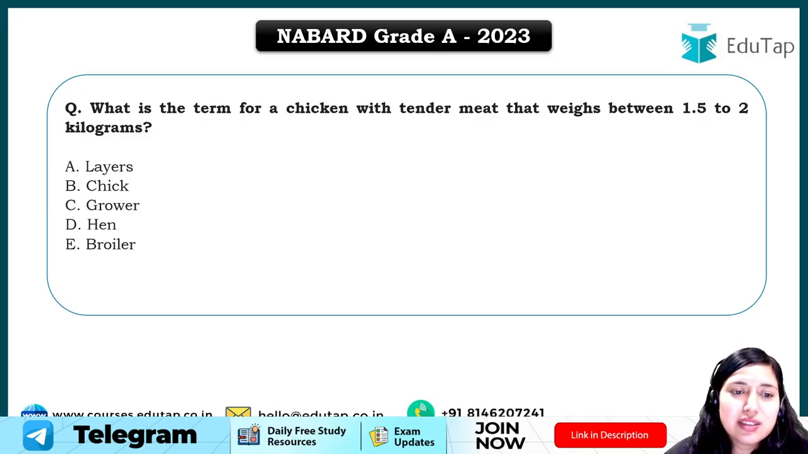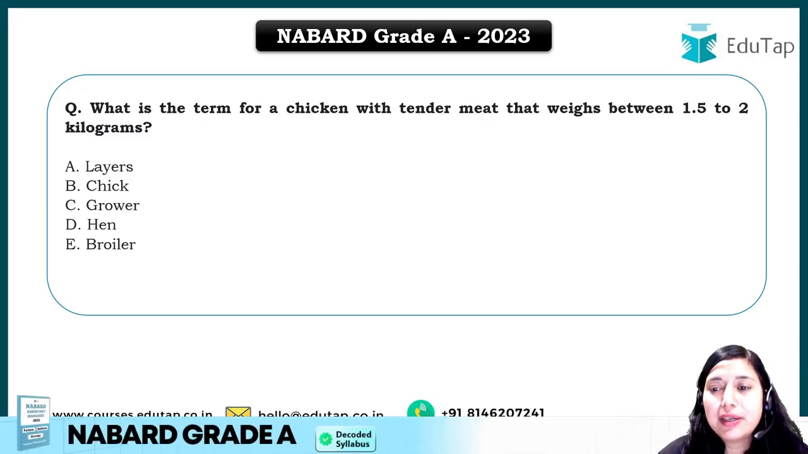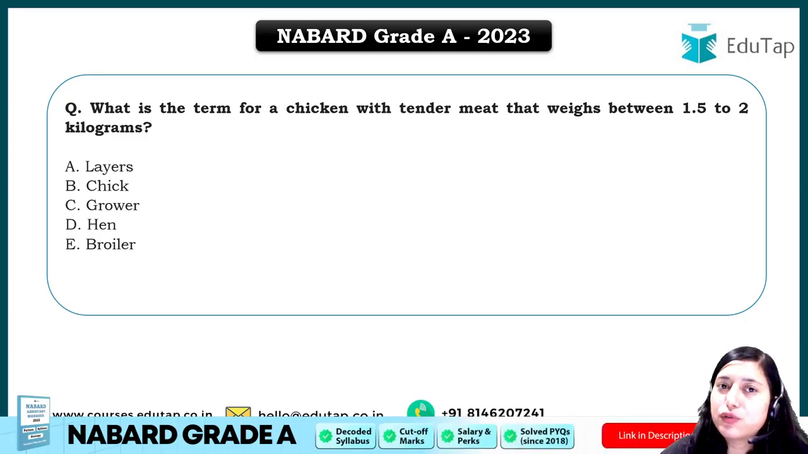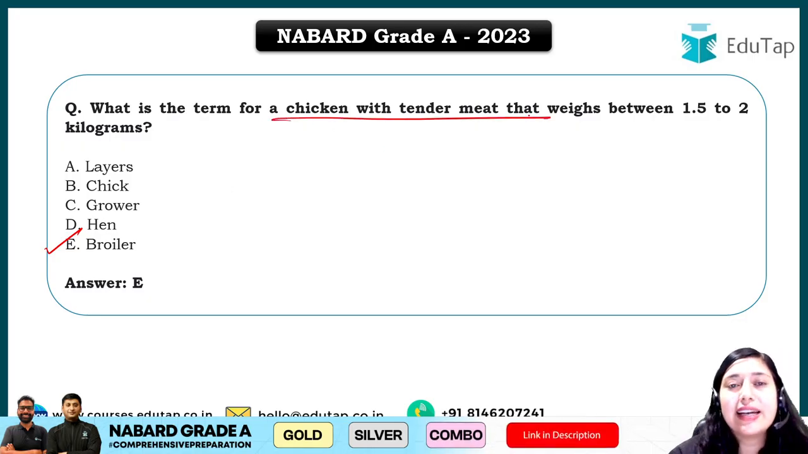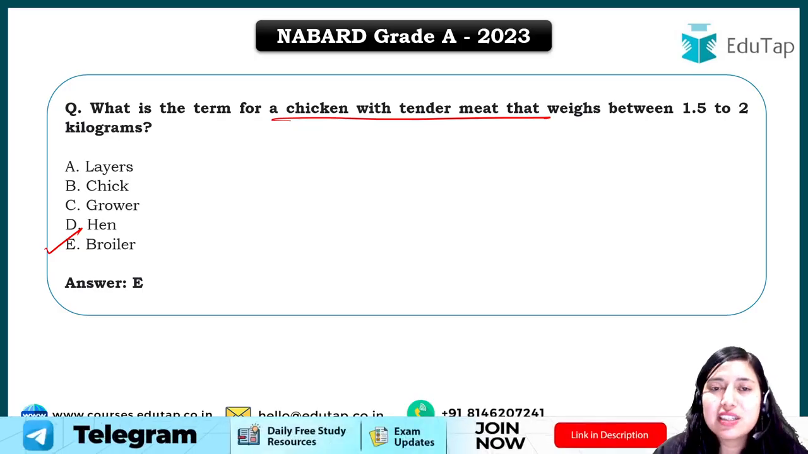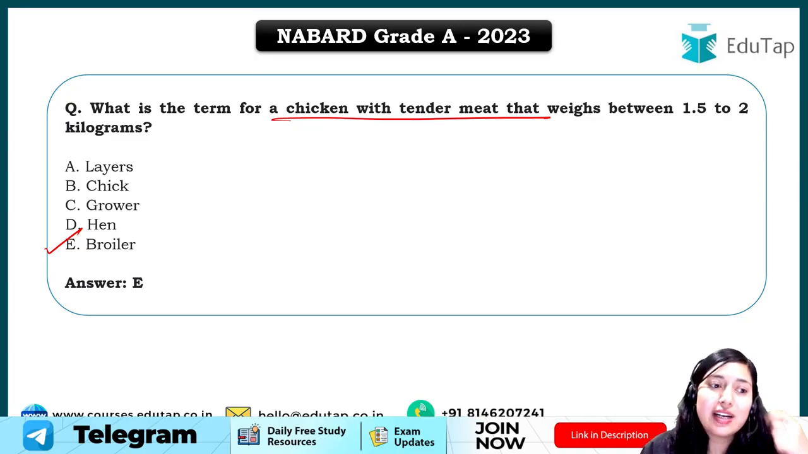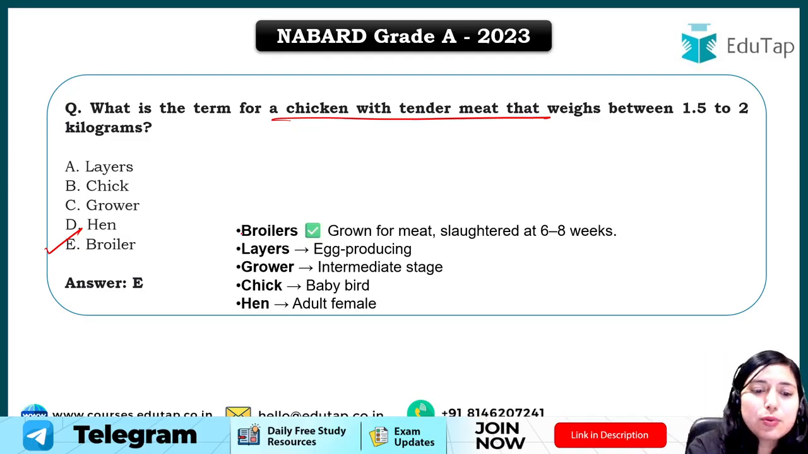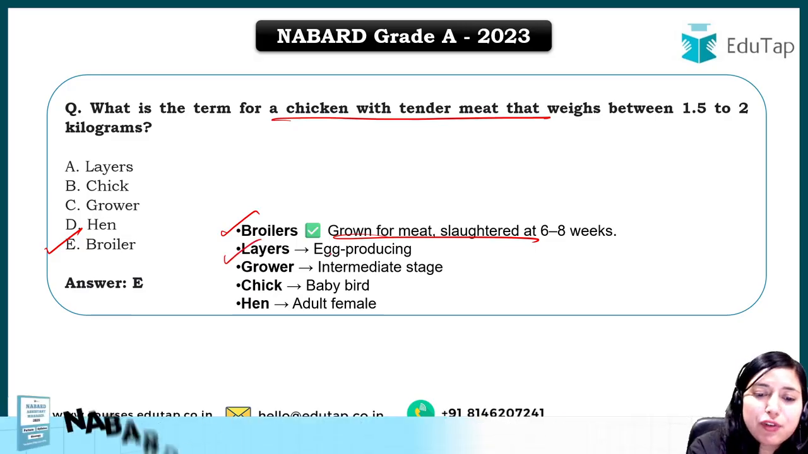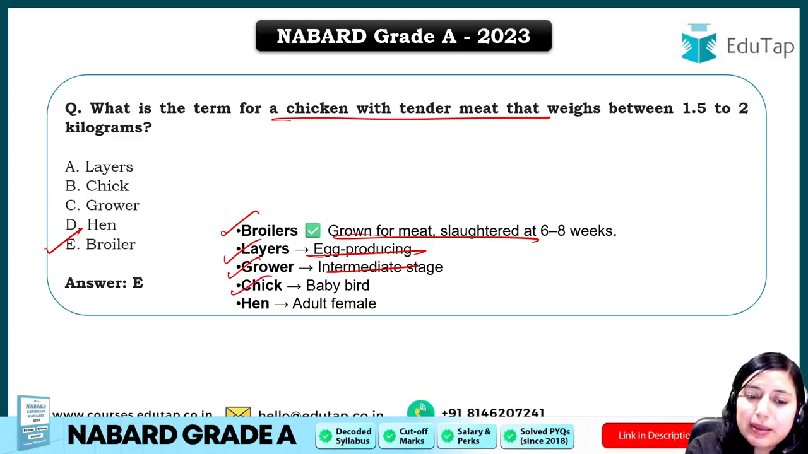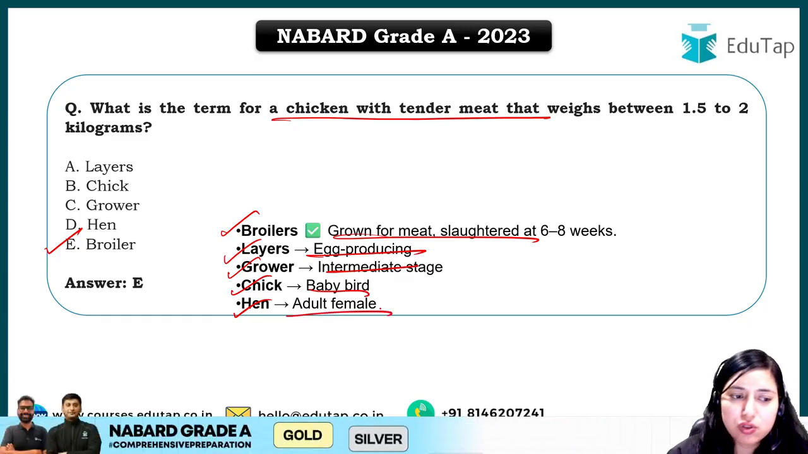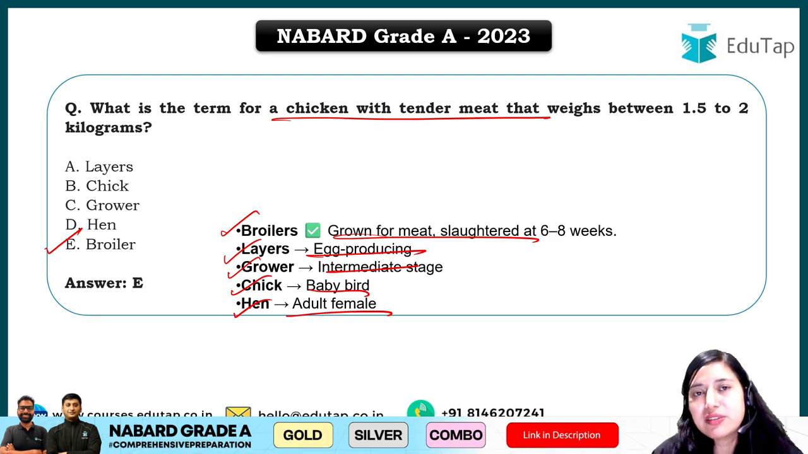Now the next question is, what is the term for chicken with tender meat weighing between 1.5 to 2 kgs? Again a question from poultry, right? Animal husbandry and poultry. The answer for this question will be option E, that is broiler, because it has been written chicken with tender meat. When we are using chicken for meat purposes, it is called broiler. When we are growing chickens for egg purposes, they are called layers, right? So broilers are grown for meat, layers are for egg production. Growers are an intermediate stage, meaning a growing stage of chicken. Then chick is a baby bird and hen is an adult female, right? All these terms are clear, and that's why the answer will be option E.